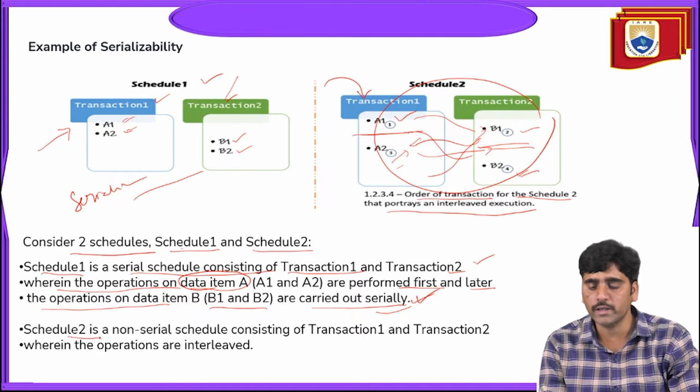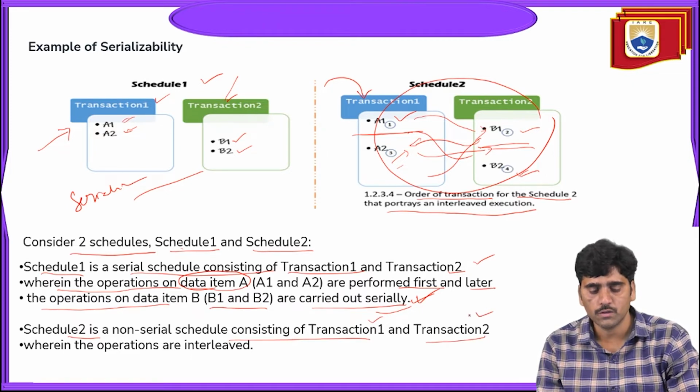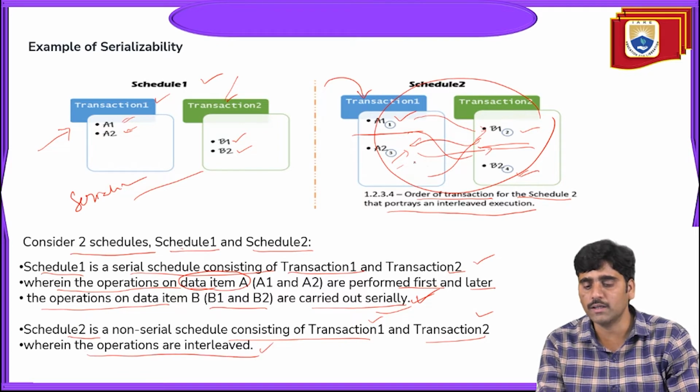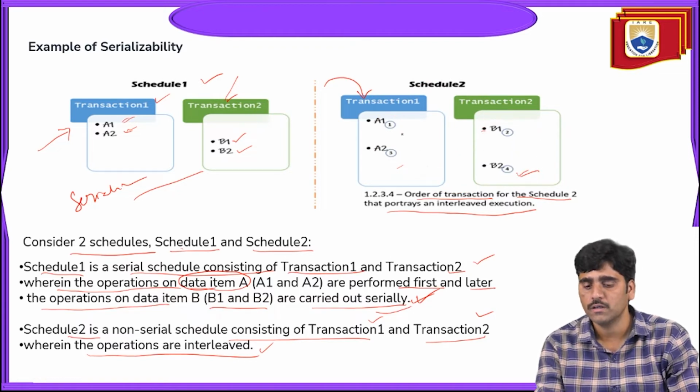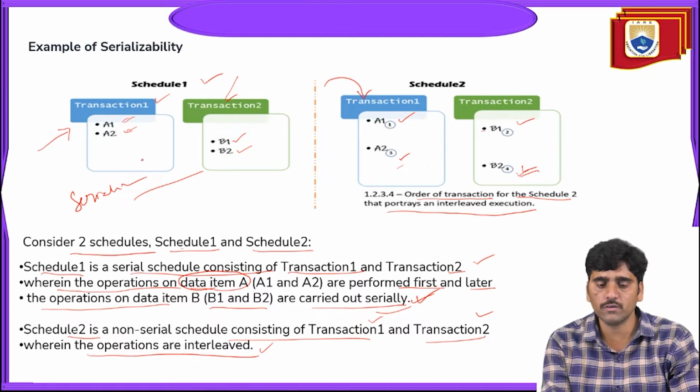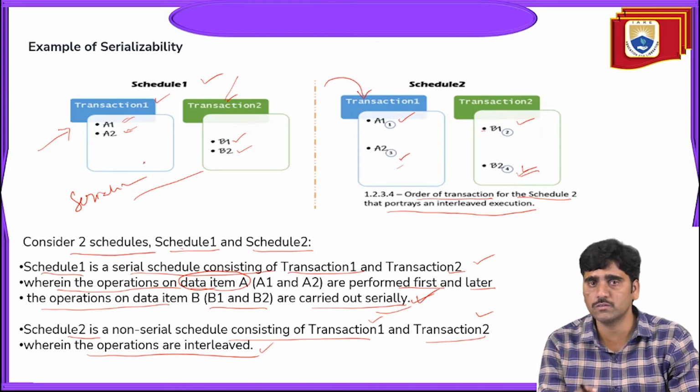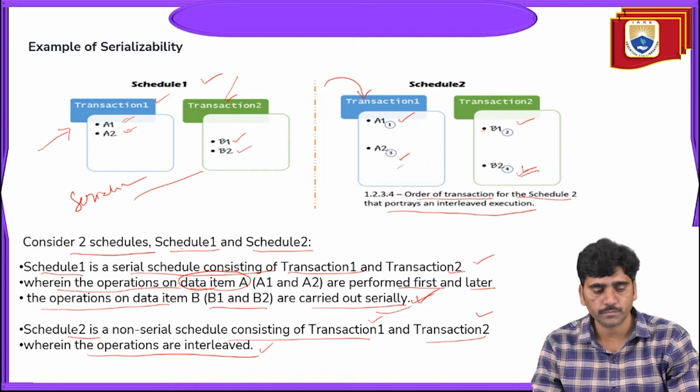But schedule 2 is a non-serial schedule consisting of transaction 1 and transaction 2, wherein the operations are interleaved. So here we are saying that they are maintaining an interleaved manner. First the A1 process of transaction 1 is executed, and then the B1 process of transaction 2. Similarly, the A2 third process of transaction 1, then the B2 fourth process of transaction 2. This is the way you can understand serializability of the schedules of the transactions from this diagram.